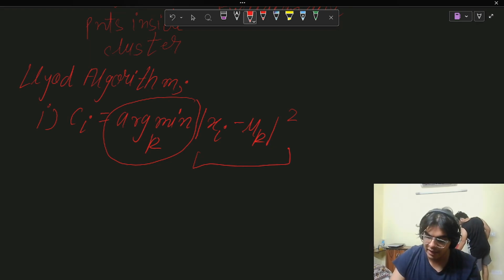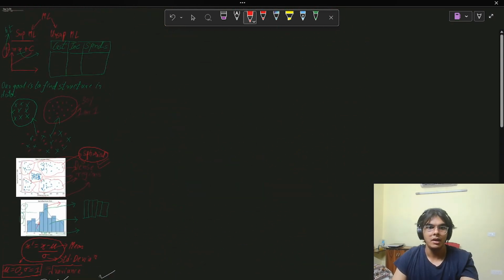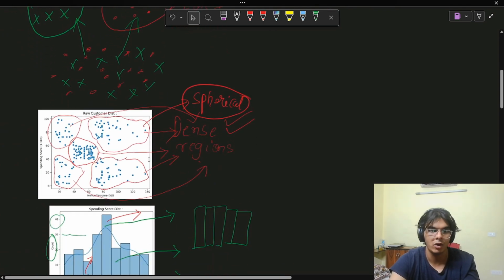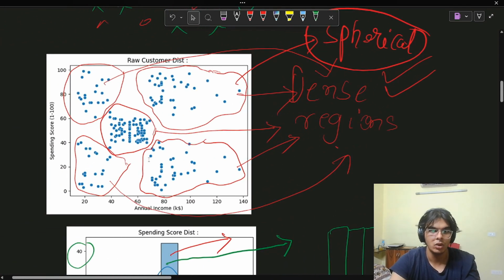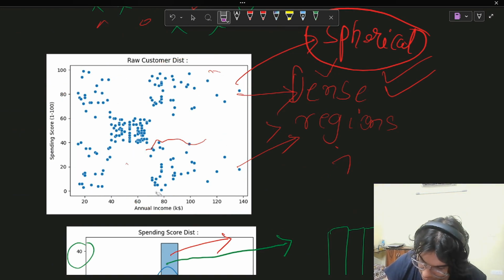Like I said, in the feature space, we do not have pre-built clusters. So let me go back to this picture here that we took from the EDA. Let's assume that I do not have any of these clusters in here. I am running the algorithm for the first time.